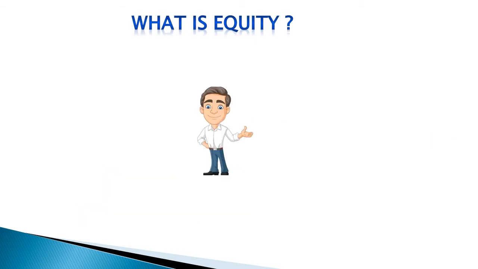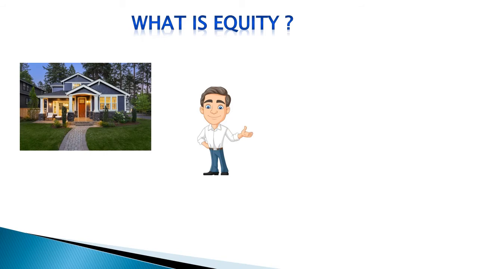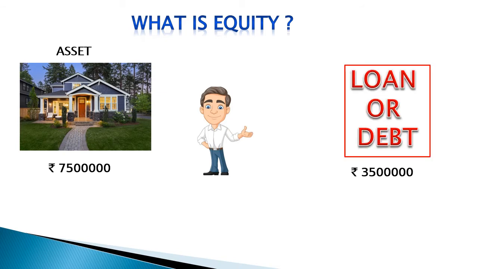Let's understand the concept of equity. Assume somebody built a house. The current market price of the house is 75 lakh rupees. This is an asset to that person. In order to complete the construction of the house, he availed a loan of 35 lakh rupees. This is his liability. So the remaining 40 lakh rupees is paid from his pocket. This 40 lakh rupees is said to be his equity or net worth. In other words, the difference between asset and liability is called equity.